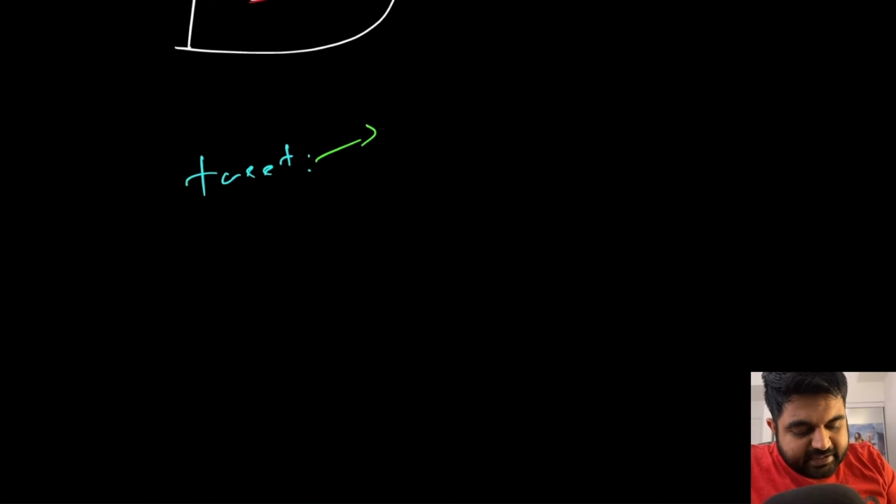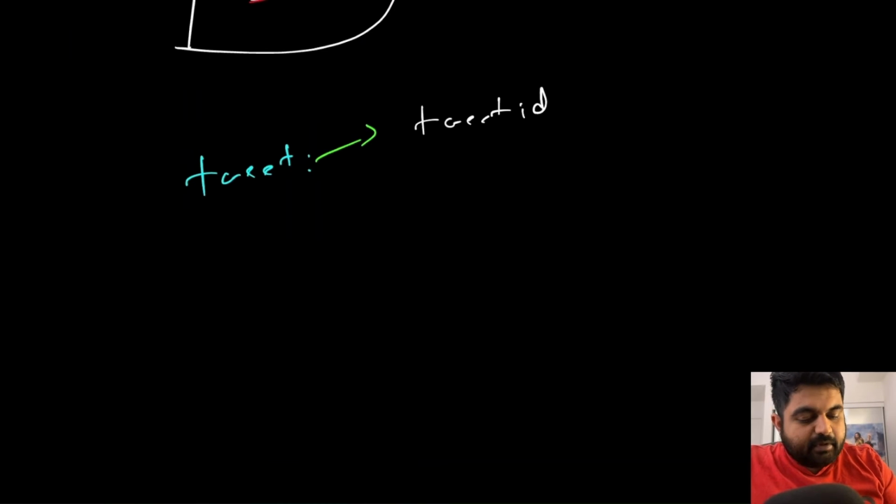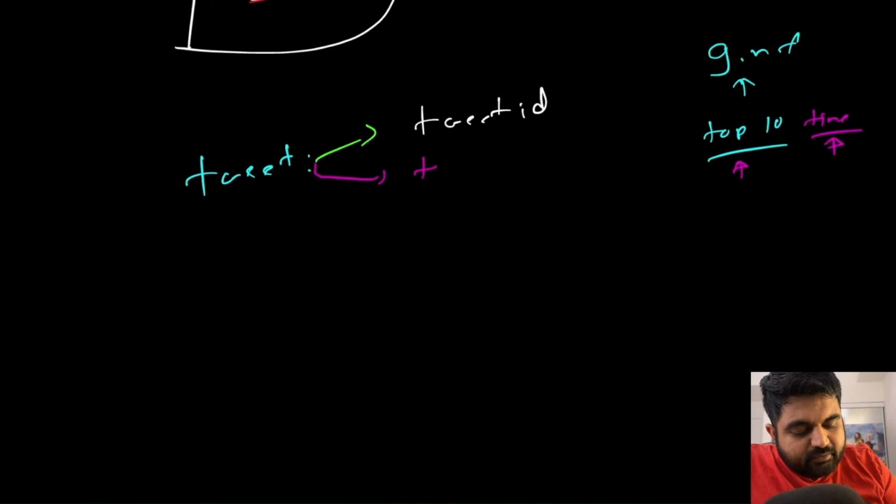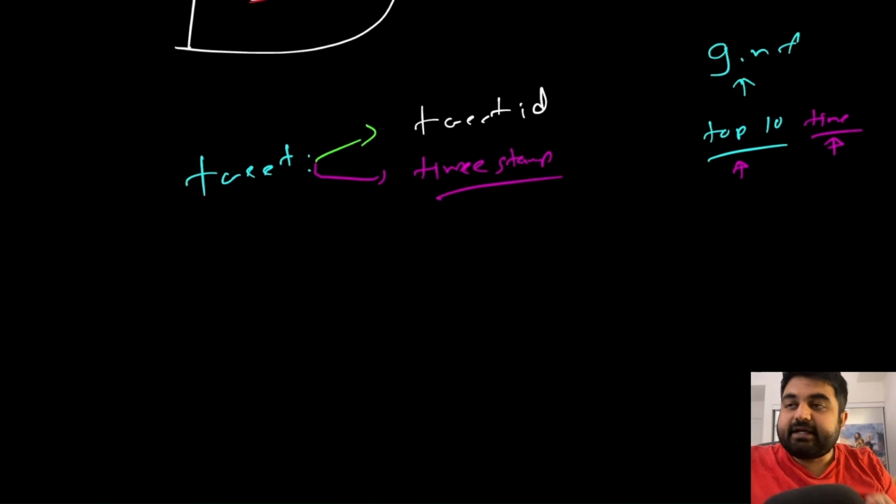So every single tweet is going to have a tweet ID that we have to take care of. Next thing is, remember, when we are trying to generate the news feed, we need to provide the top 10 most recent tweets. In order to do that, we have to identify these top 10 news feed items based on time, so we need some way to keep track of the timestamp at which this tweet was tweeted. So for any particular tweet, we will also have to keep track of the timestamp, at what time we created that tweet. That is the second thing we have to identify.